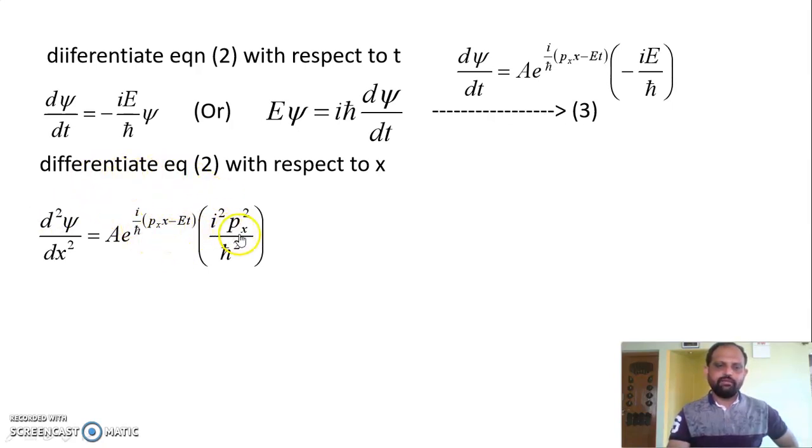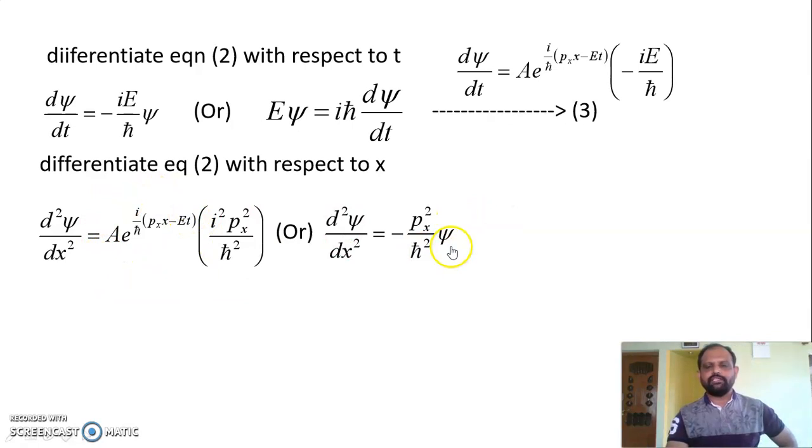Therefore i squared px squared divided by h cross squared. You know that i squared is equal to minus 1. So it becomes minus px squared divided by h cross squared, and this term is the psi. So write simply psi.